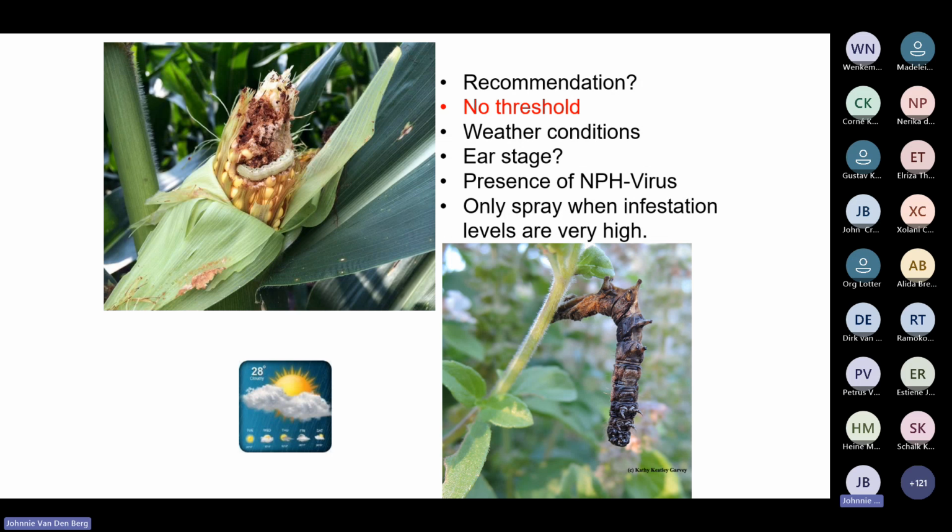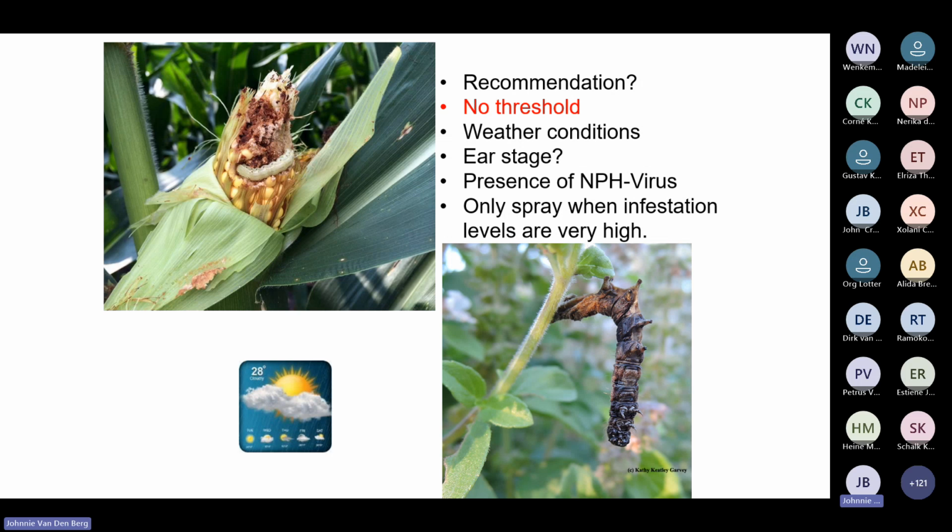Now, the IPM way of thinking about this: okay, there's no threshold, so what are the guidelines? Weather is critical in terms of the decision that we always make. We can also ask what development stage the ear is in, and then is there nuclear polyhedrosis virus present in the field? And it's very easy to spot. If you look at this larva on this plant, it is a bollworm larva that is infected by the virus, and it occurs naturally.